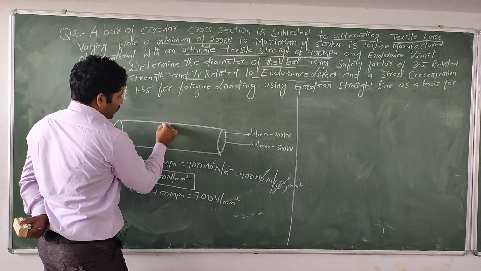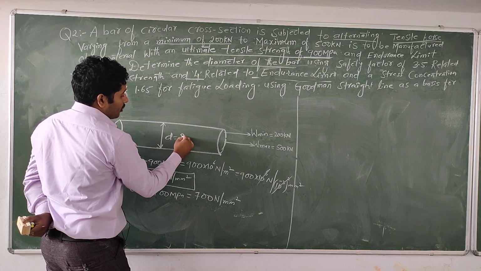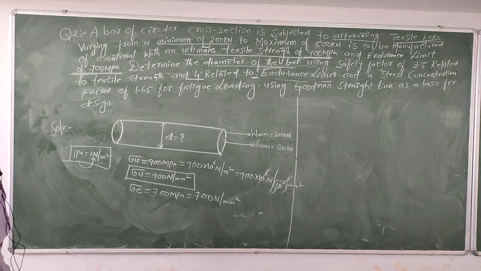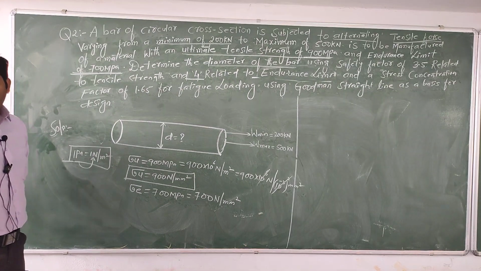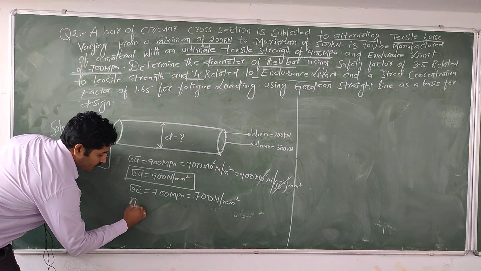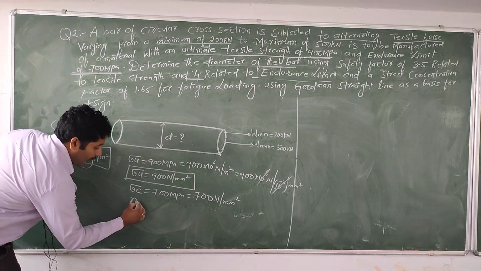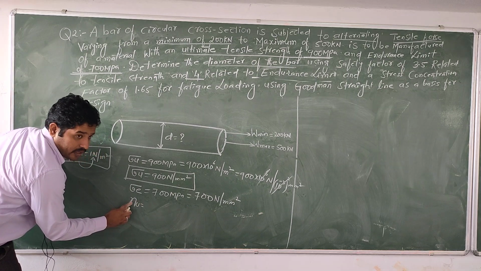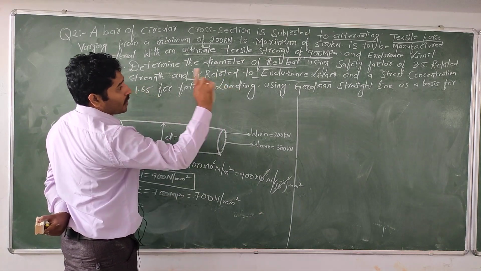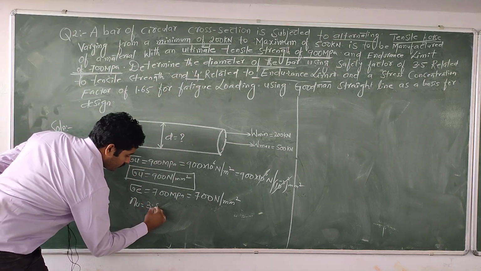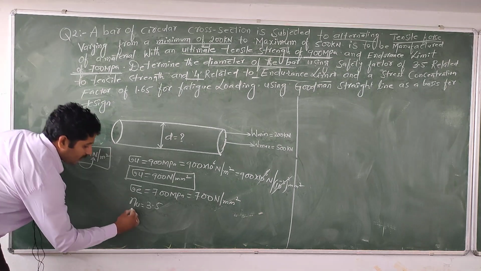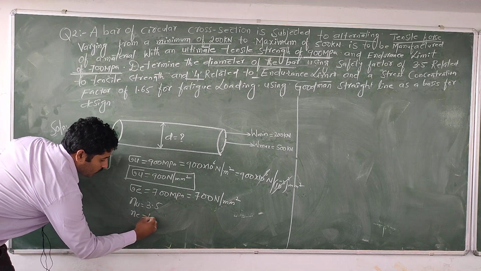We need to find out the diameter of this bar using the factor of safety of 3.5 related to the tensile strength. The factor of safety is represented by N, and N U, the factor of safety of the ultimate strength, is given as 3.5, and the factor of safety of the endurance limit is given as N E equal to 4.